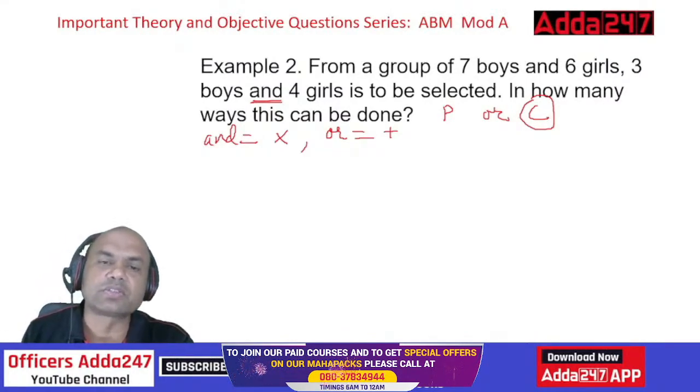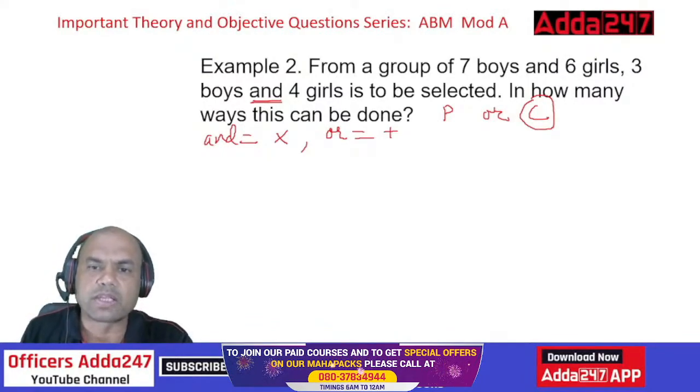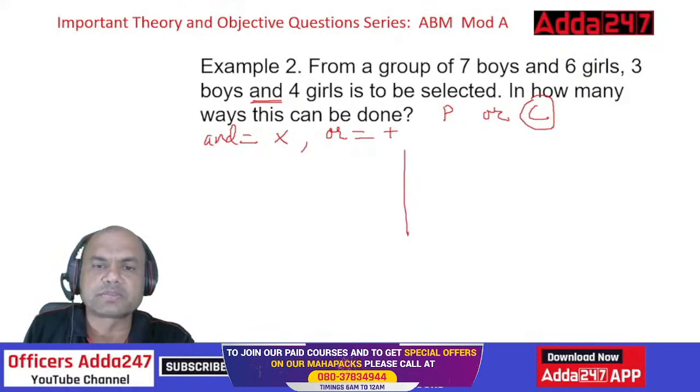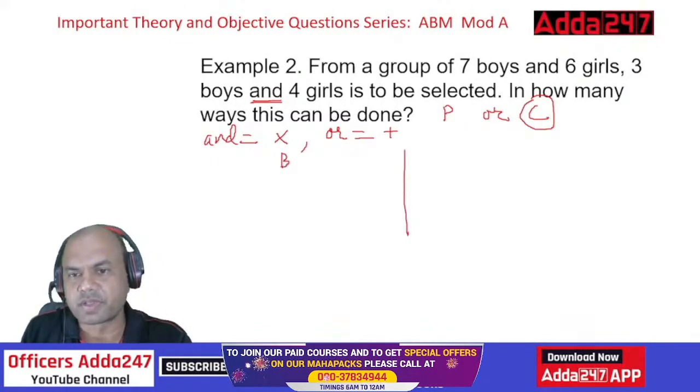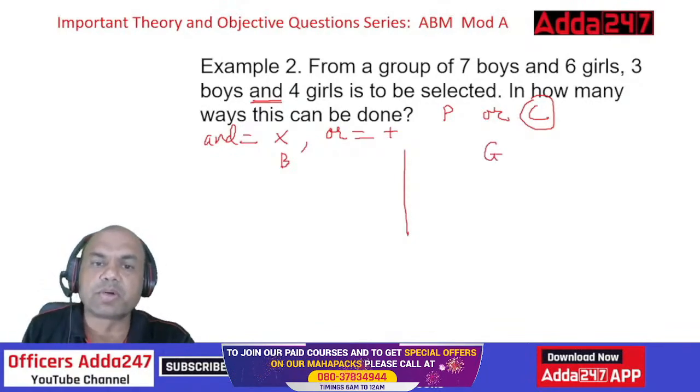So how to do this? See this. Firstly, solve boys separately and girls separately. Keep it very simple. I'll draw a line over here. Okay, boys and girls. So what is given over here for boys? How many boys are there in total?